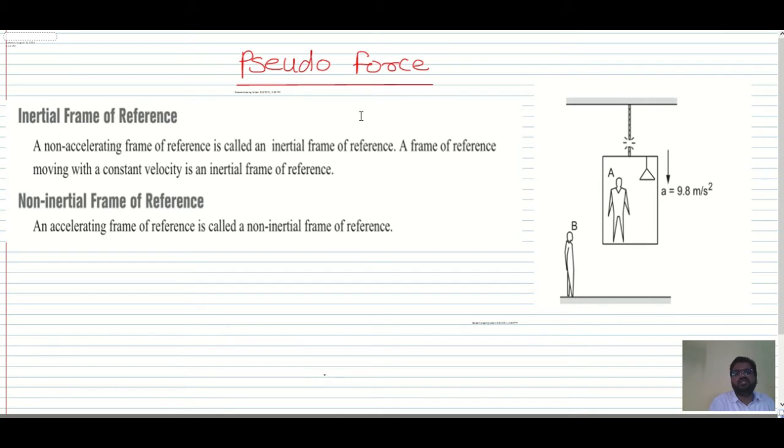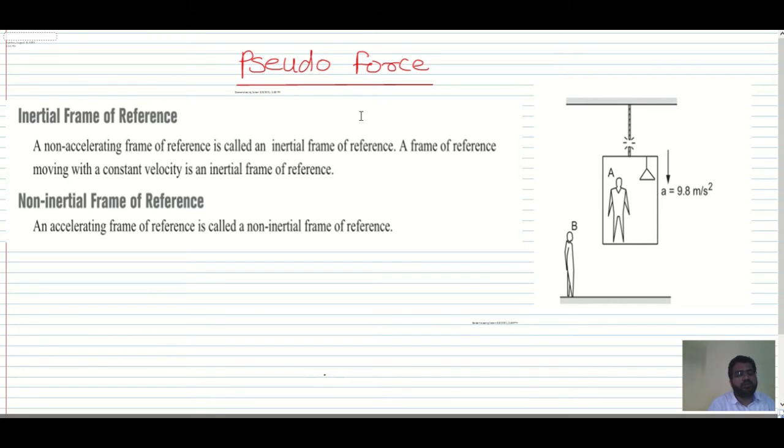One more definition is that in this frame of reference Newton's laws of motion are valid. Newton's laws of motion: we have the first law, second law, third law. The first law is related to inertia, the second law is related to momentum, and the third law is related to forces, isn't it? Action-reaction forces and all. So in the inertial frame of reference, Newton's laws of motion are valid.